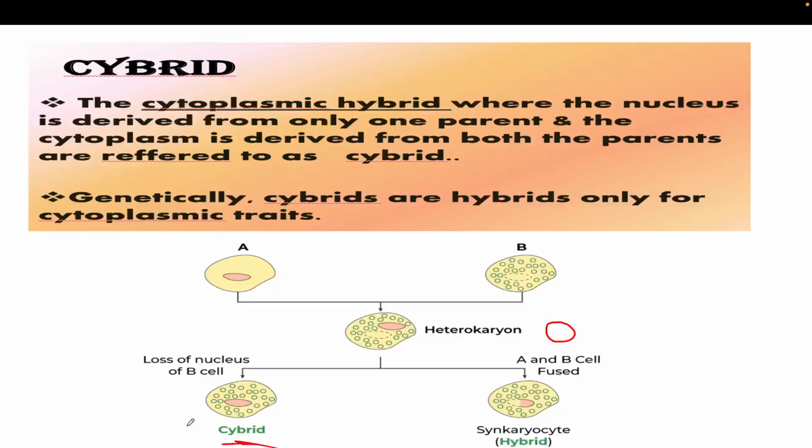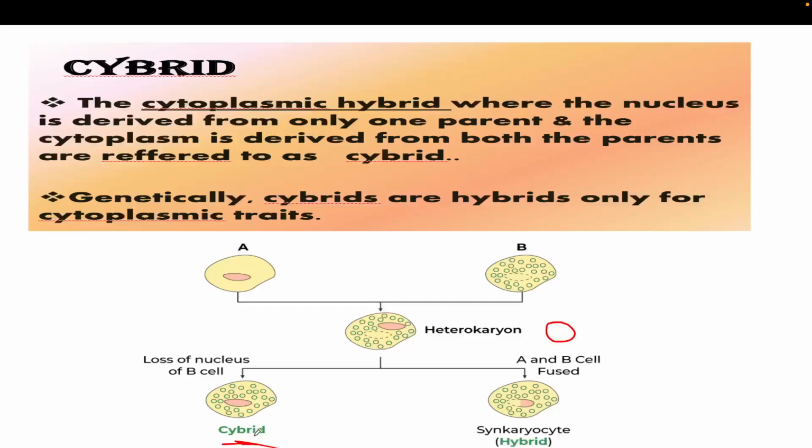But if you only need the cytoplasmic trait, then you just enucleate one cell and fuse this enucleated cell to another cell which has the cytoplasm as well as the nucleus, and then it will give you the cybrid. The procedure of how to isolate the protoplast, how to fuse the protoplast, then selection of the hybrid, and culture of the hybrid, all remain the same.